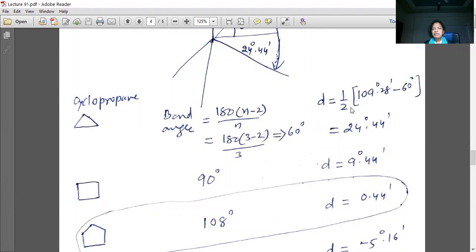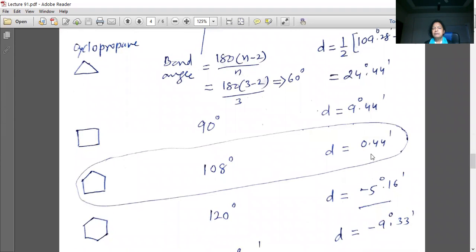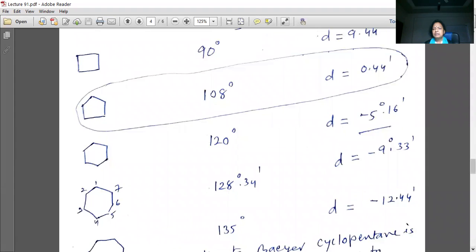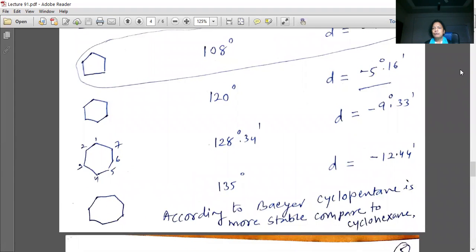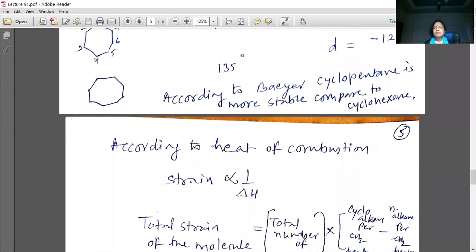So the angle of deviation is more in case of cyclopropane, whereas angle of deviation in case of cyclobutane is 9 degree 44 minutes. In case of cyclopentane, 0 degree 44 minutes. In cyclohexane, it is again increasing, 5 degree, and from cycloheptane onward, cyclooctane have more. So according to Bayer, cyclopentane is more stable compared to cyclohexane, but